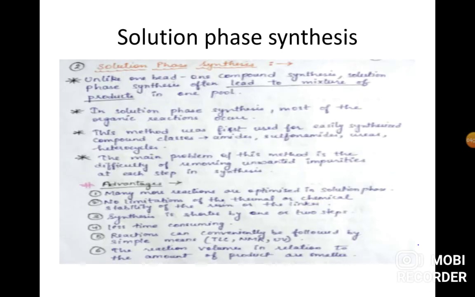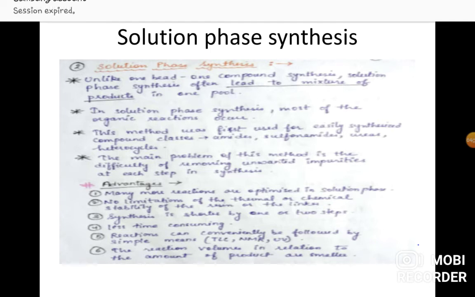Next one is solution phase synthesis. Solution phase synthesis is also a conventional type of synthesis, like synthesis of amides, esters, sulfonamides, and heterocycles. These are included in solution phase synthesis.